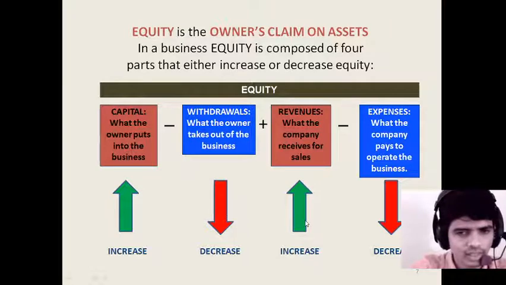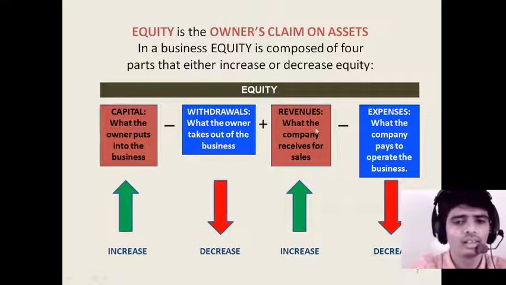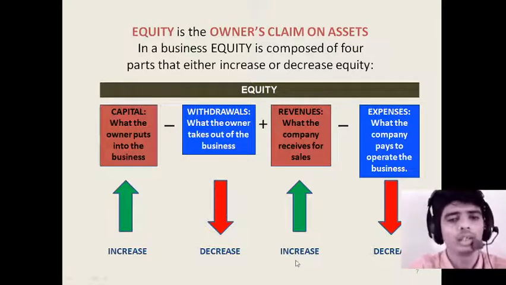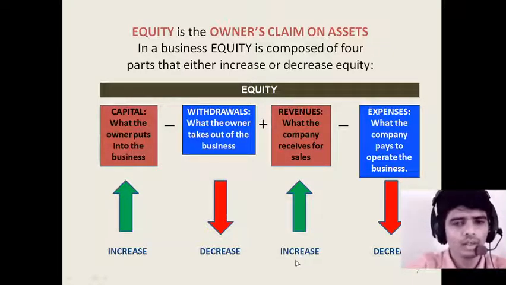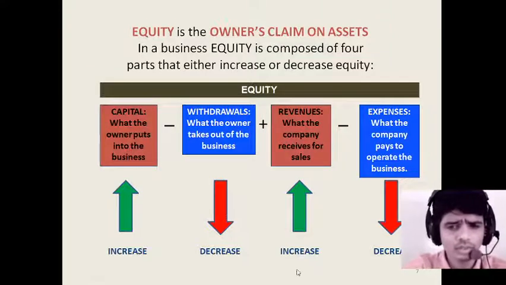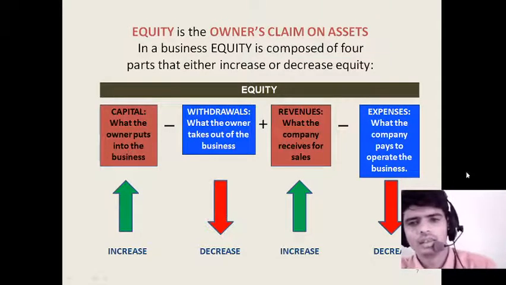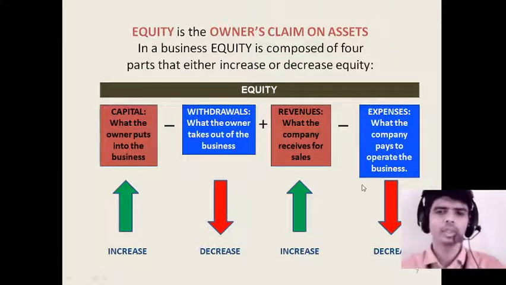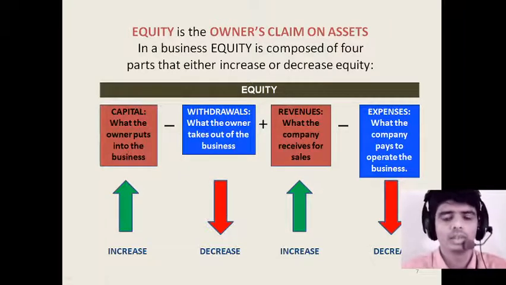Here equity is increasing because we have sold the goods and services and generated the revenue. So if you add something in terms of revenue, equity increases.